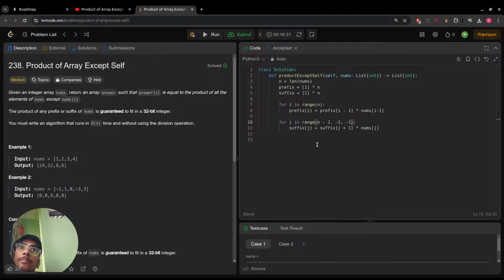Okay, start from n minus 2, so the suffix is at 3. So 3 plus 1 is 4 times